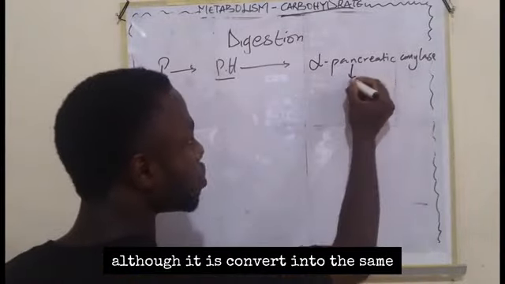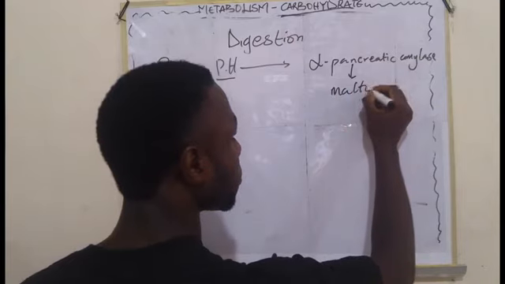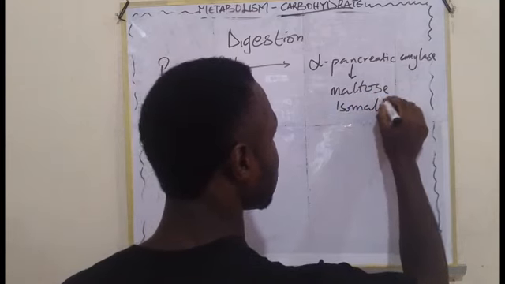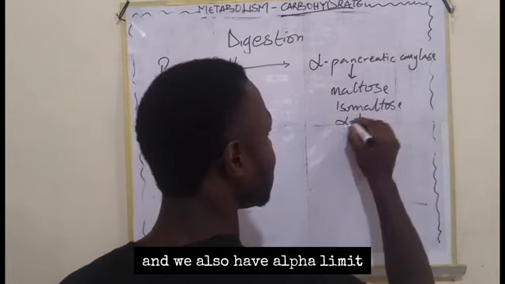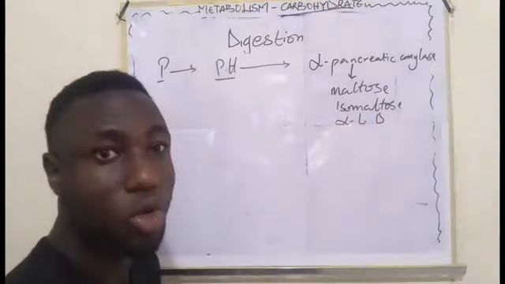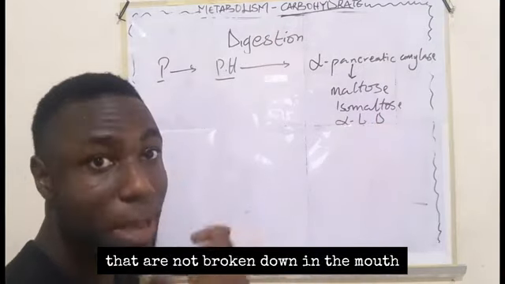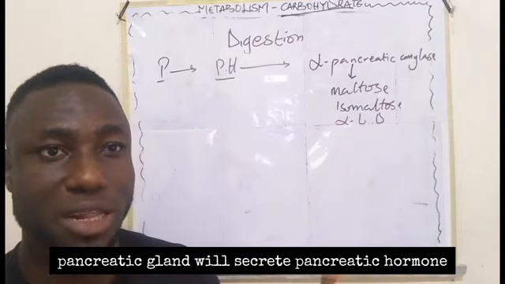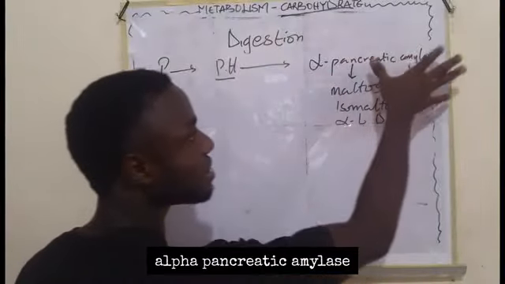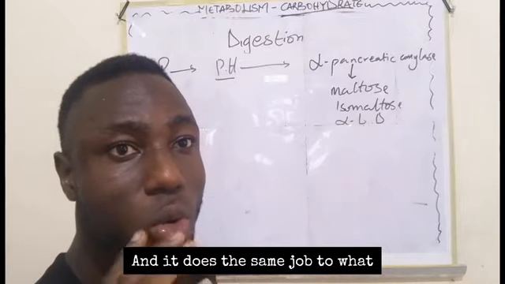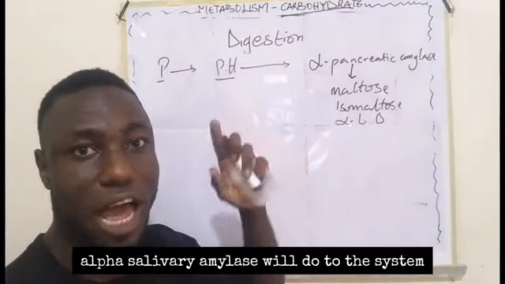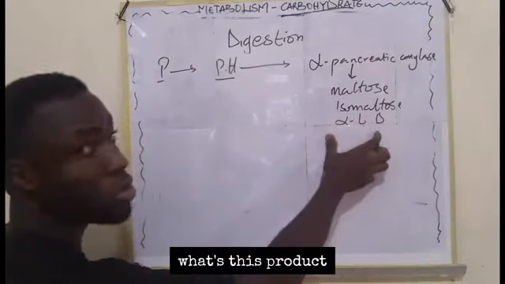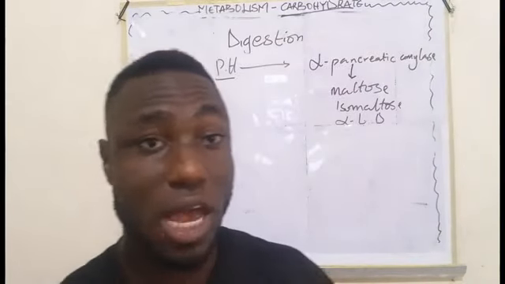Although it converts starch into the same products, which are maltose, isomaltose, and alpha limit dextrin, meaning those food substances that are not broken down in the mouth will go down into the duodenum, and the pancreatic gland will secrete a hormone that contains this enzyme, alpha pancreatic amylase. It does the same job as alpha salivary amylase, breaking down starch into this product. So they have the same function.